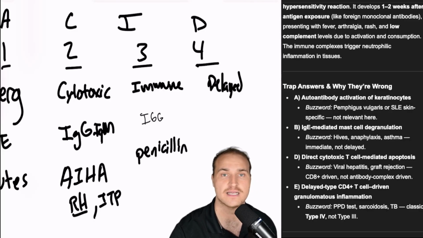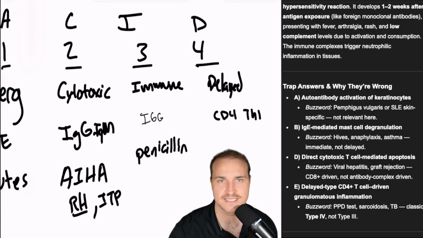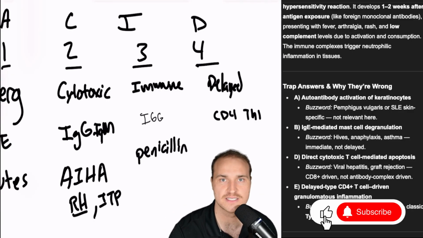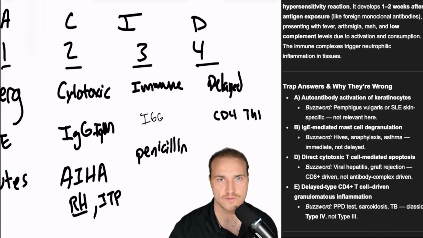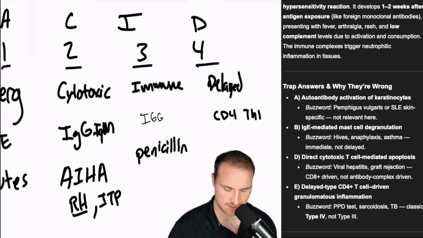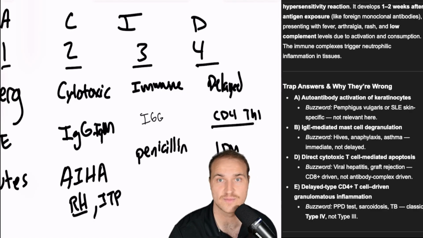Type 4 is the delayed cell-mediated type. That's where you have the CD4 Th1s or the CD8 cytotoxic T cells, and there are no antibodies involved. This is macrophages and cytokines that drive the inflammation. The onset is 48 to 72 hours. So here you think of like a skin test, tuberculosis skin test. Contact dermatitis, that's like poison ivy, nickel, latex even. You could also have some autoimmune problems like type 1 diabetes. That's your beta cell destruction by your CD8 positive T cells. Multiple sclerosis, that's where you have T cells against your myelin basic protein.